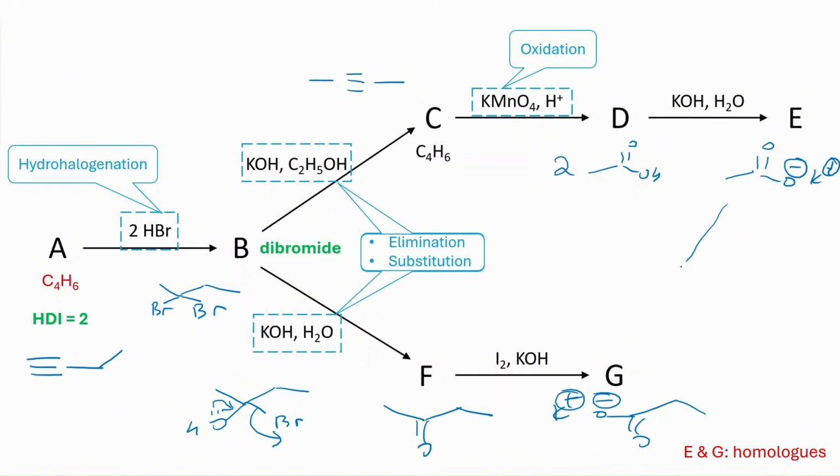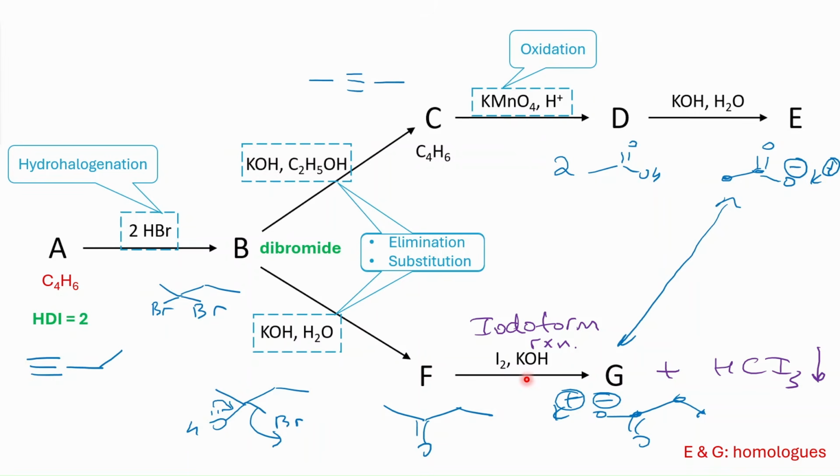And these are indeed homologous, right? They are both carboxylate ions, and this one has 2 carbon atoms, and this one has 1, 2, 3 carbon atoms. So the key step here is that this is acting as a nucleophile, and it's converting geminal dibromide into a ketone. And the ketone reacts according to a haloform reaction. Specifically, we can call it the iodoform reaction, and it gives us this. And then we also form CHI3 as a precipitate.